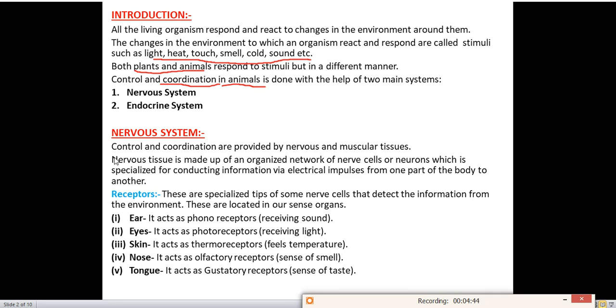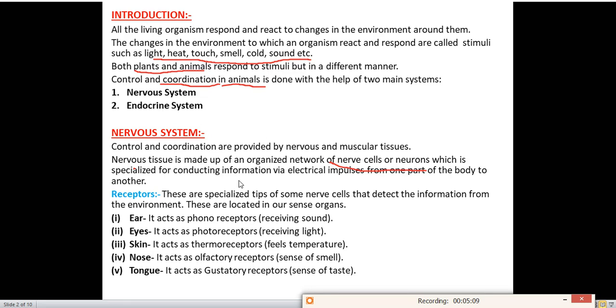Nervous and muscular tissue. Nervous tissue is made up of an organized network of nerve cells or neurons, which is specialized for conducting information via electrical impulse from one part of the body to another. Now we'll read what nervous tissue is made up of. It is made up of nerve cells or neurons. What is the function of that neuron? It is made special. Why?